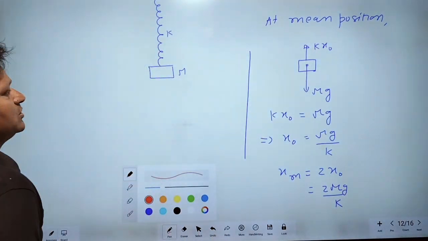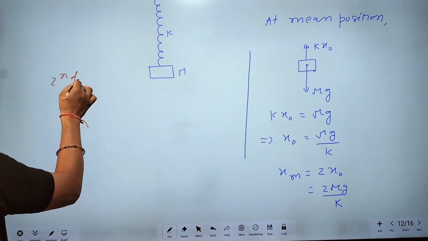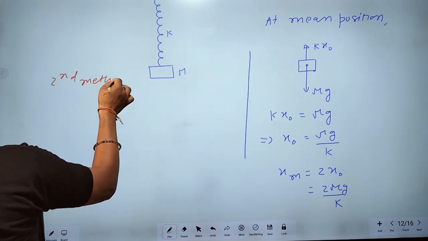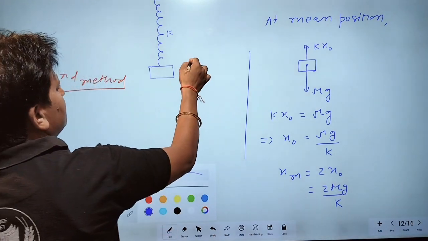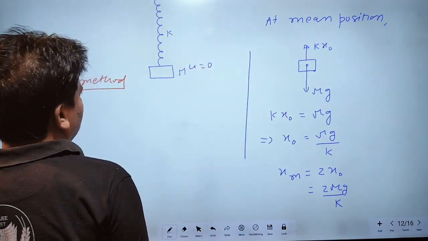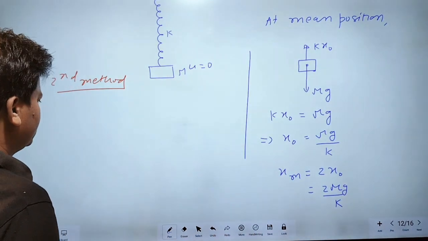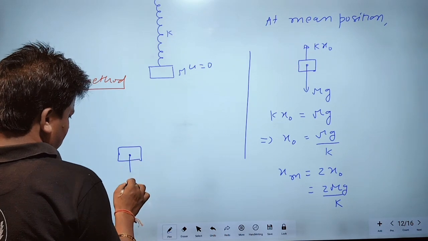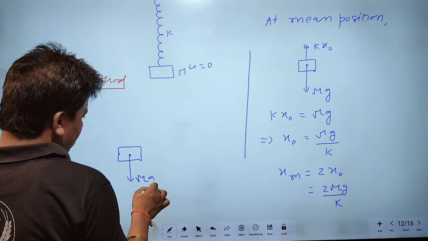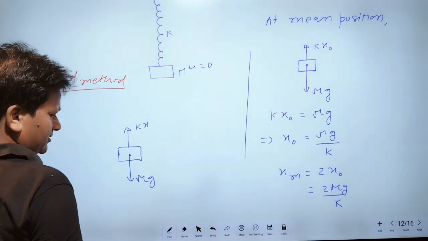Now I am going to solve this question by the second method. Here the initial velocity of the block is 0 and it is released. Initially mg is greater than the spring force.